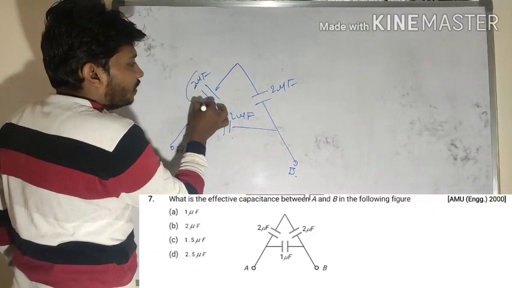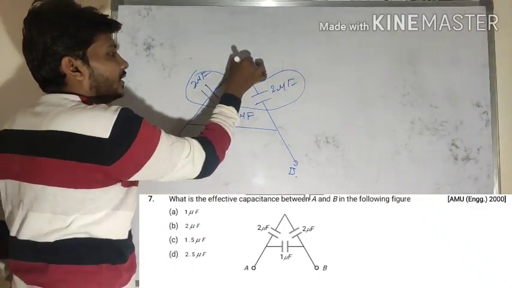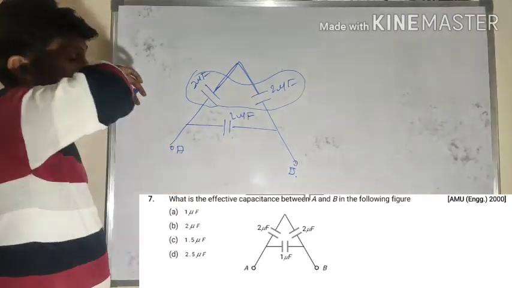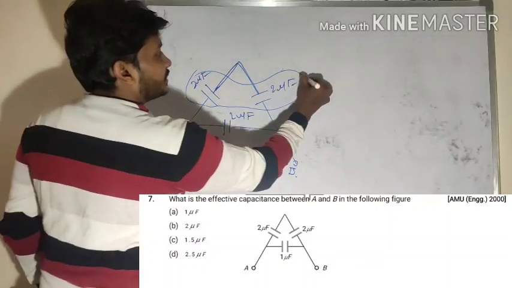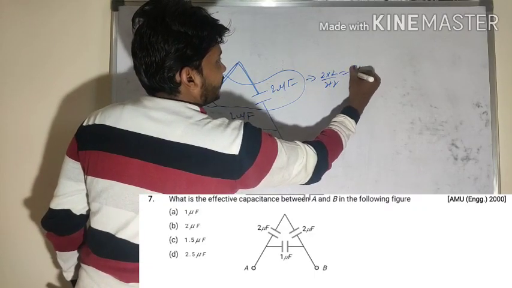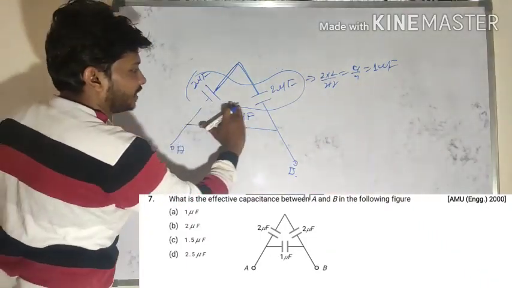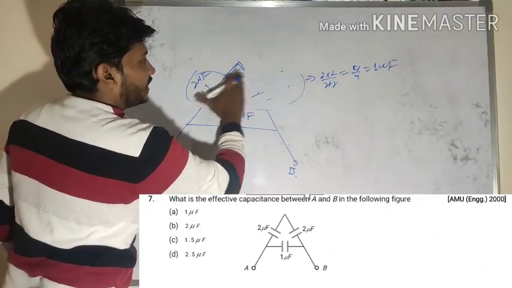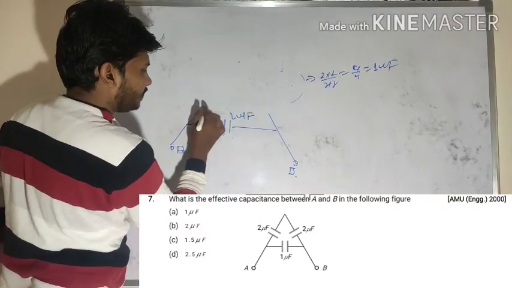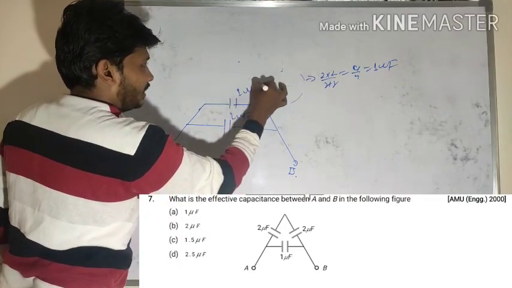First, what is the nature of combination between these two? Look at here, end to end connection here. End to end connection is a series combination. So again 2 into 2 divided by 2 plus 2, that is 4 by 4, so 1 microfarad here. Instead of 2 capacitors, let me draw that single capacitor here. That single capacitor is 1 microfarad.